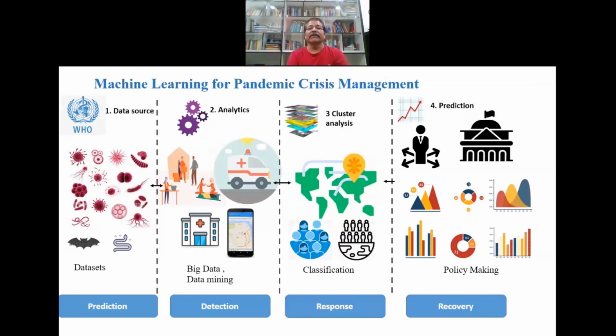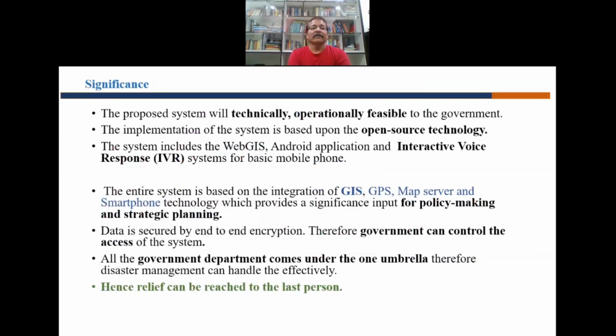Work on machine learning: pandemic crisis management, prediction, detection, response, and recovery. This system gives you the overall scenario analysis about this particular management component.